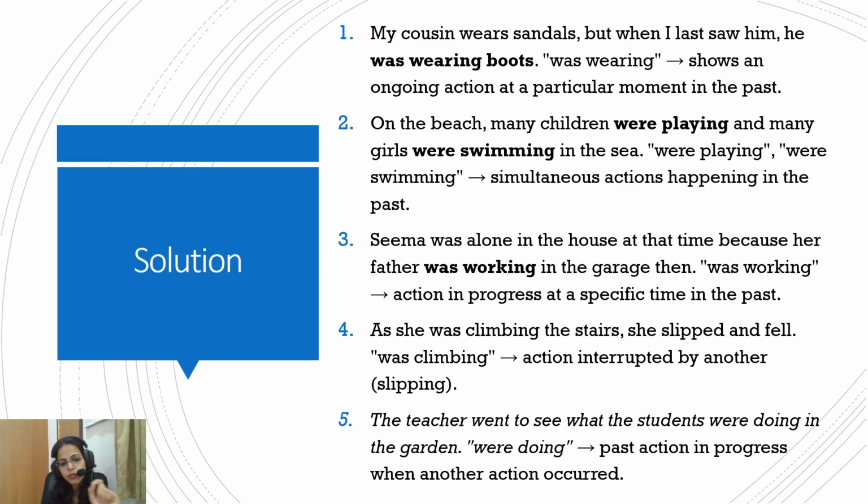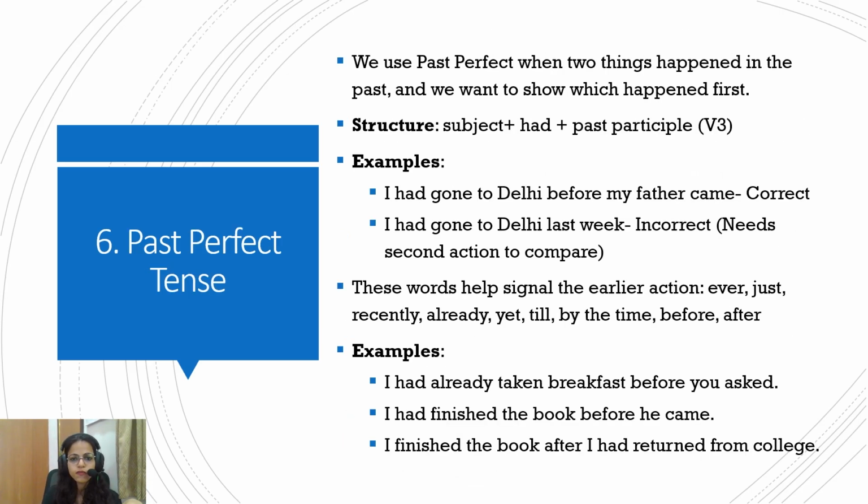The difference between simple past and the continuous is that in simple past, a restive action is there. Here, the dynamism of the action is also caught. Was working in the garage, so the action of working in the garage was going on. Was climbing, the action of climbing was going on. The teacher went to see what the students were doing in the garden. Were doing, the action of the students working in the past is being described. So it's simply was or were plus the ing form of the verb. Simple enough.